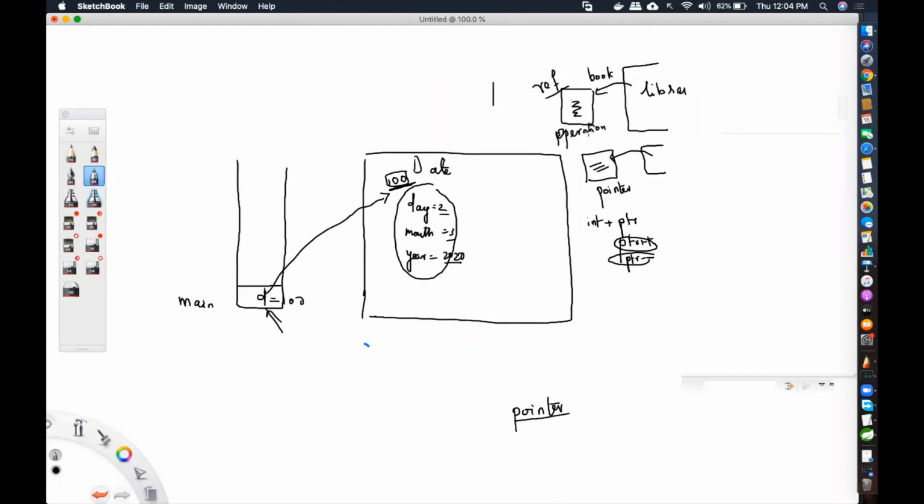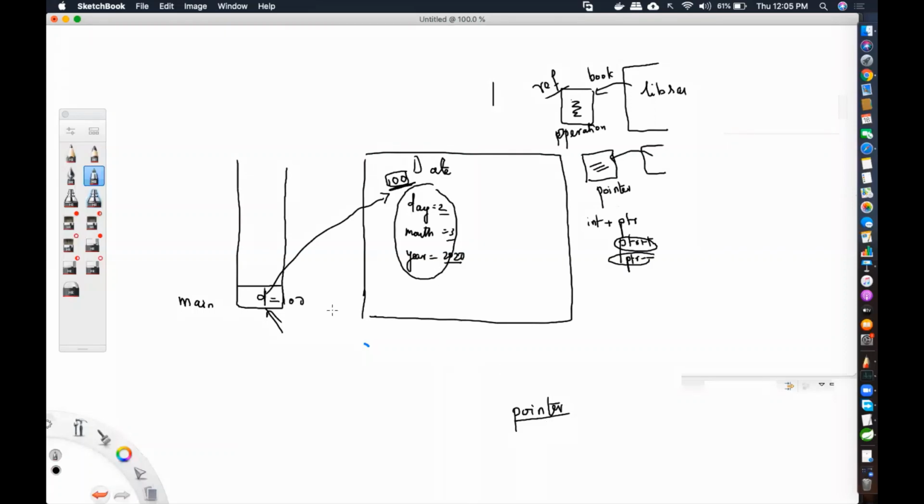So in Java, it is more secure. Why? Because you can never see the address of where an object is created. In C and C++, you can definitely see it because it's direct memory access using pointers, right? But in Java, if somebody was trying to hack the memory, it is not possible programmatically.